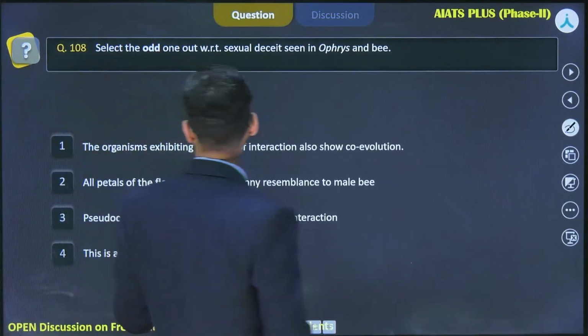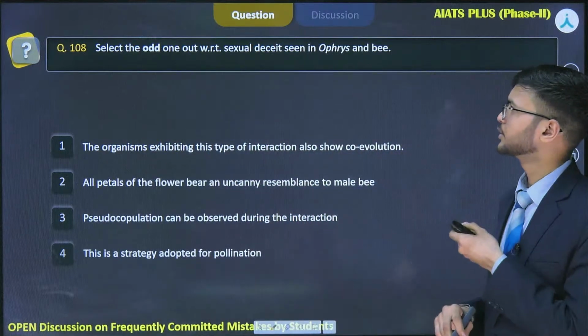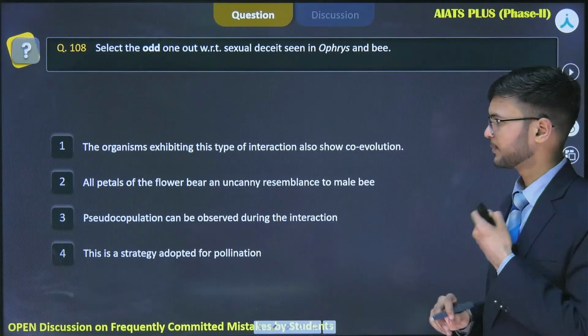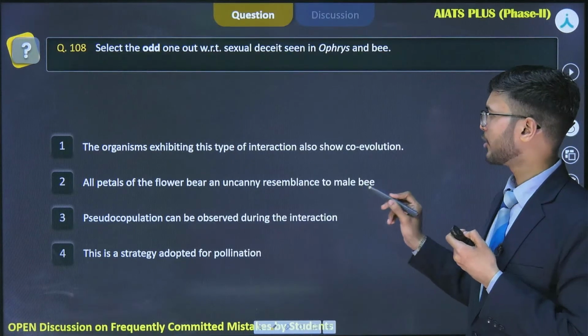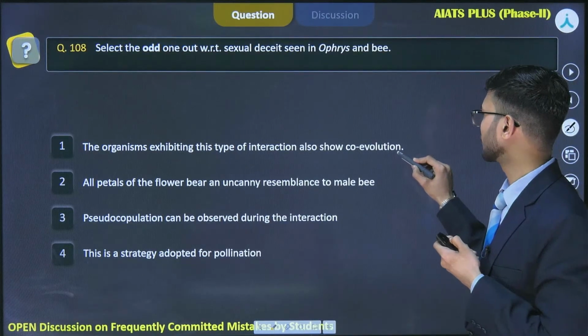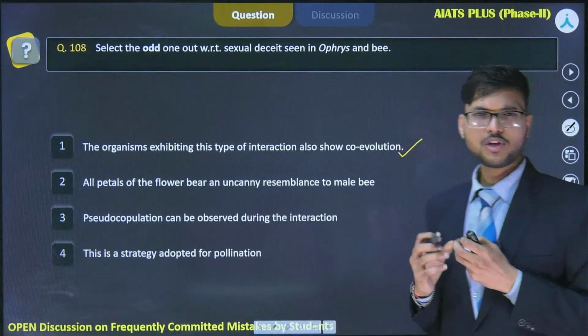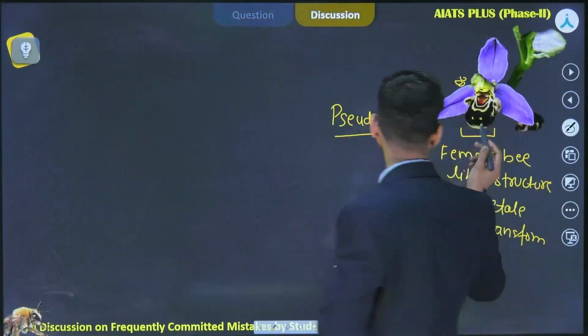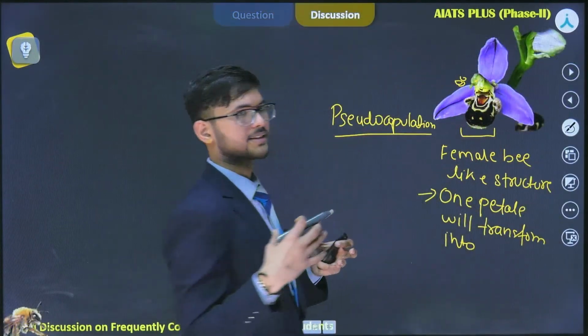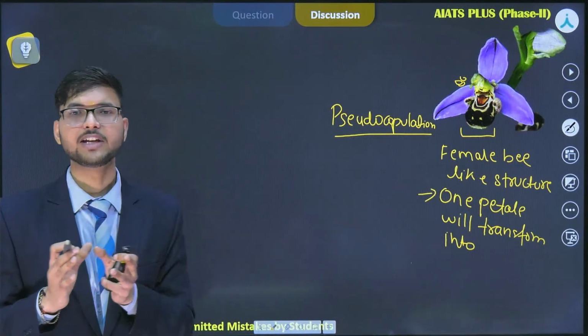So that's what the representation is saying here. So let's see the options. Select the odd one out with respect to sexual deceit seen in Ophrys and bee. The organisms exhibiting this type of interaction also show coevolution. Yes. What will happen if this structure is not evolved in a manner where it resembles a female bee?